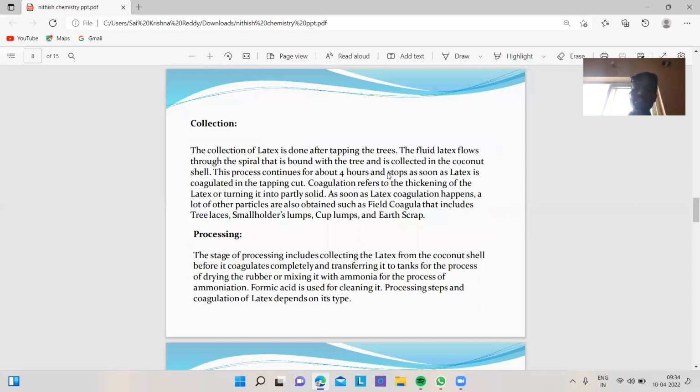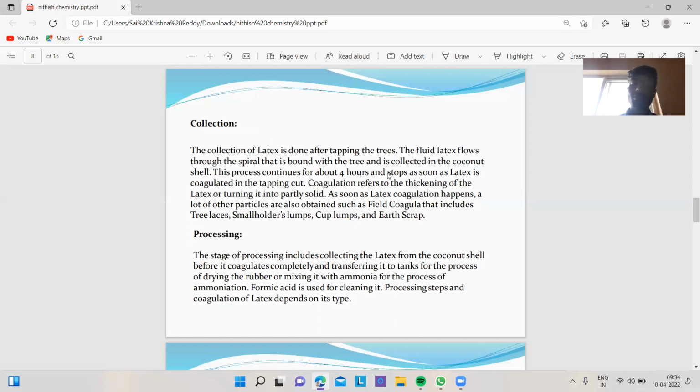Collection. The collection of latex is done after tapping the trees. The fluid latex flows through the spiral that is bound with the tree and is collected in a coconut shell. This process continues for about 4 hours and stops as soon as latex is coagulated in the tapping cut. Coagulation refers to the thickening of the latex or turning it into partly solid. As soon as latex coagulation happens, a lot of other particles are also obtained such as field coagulum, and that includes free lashes, small holes, lumps, cut lumps, and edge scrap.